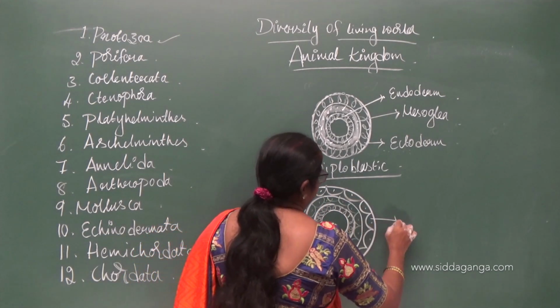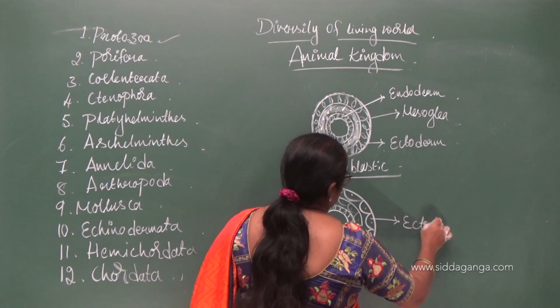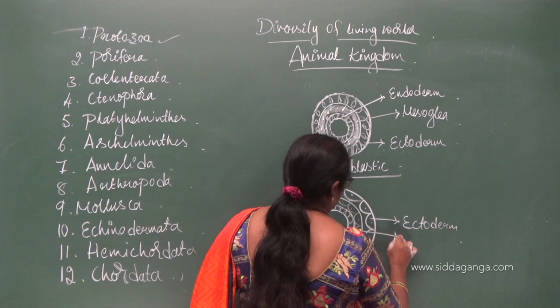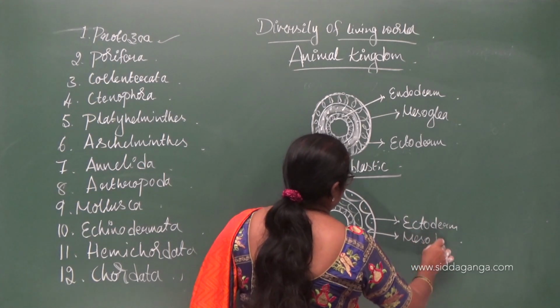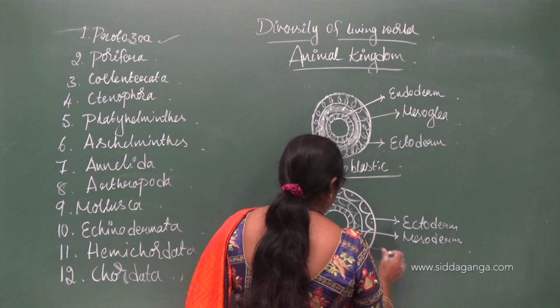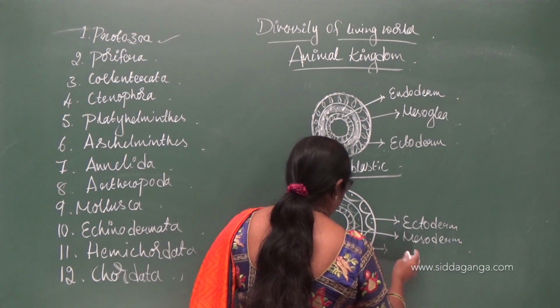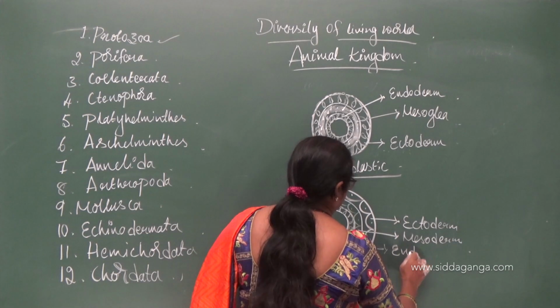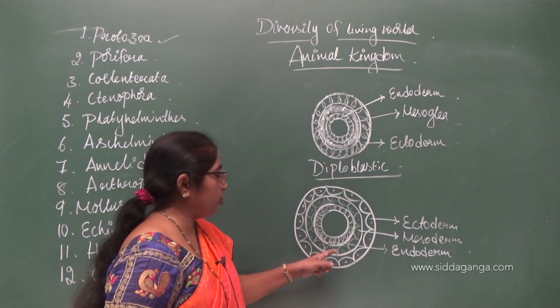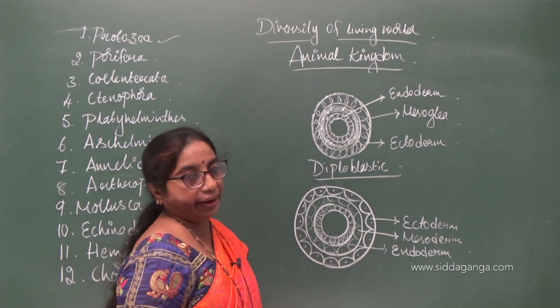So inner endoderm, middle mesoderm, and outer ectoderm.